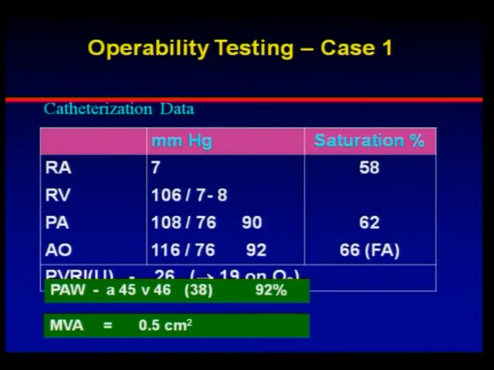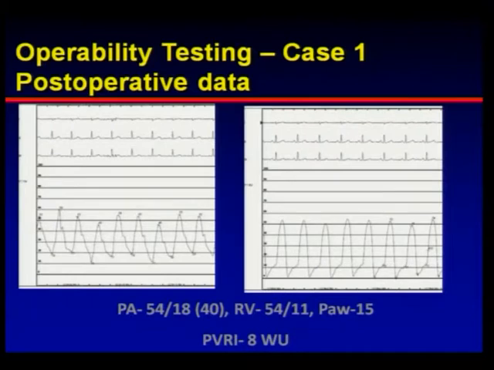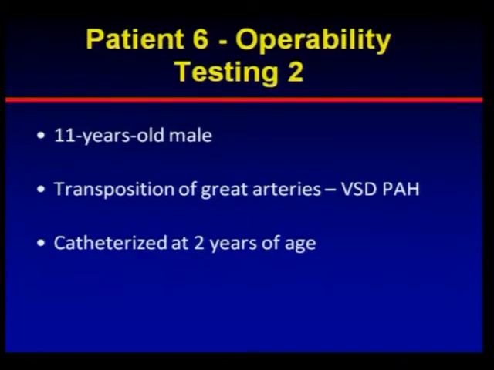So even if the PVRI is very high, which precludes a surgery in conventional wisdom, we thought it is severe MS that is contributing to both precapillary as well as postcapillary hypertension. So we decided to go ahead and operate upon this kid, and the kid is doing well now. This is the postoperative PA pressures. After 6 months of surgery, the PA pressure is 54/18 with a mean pressure of 40 with a PVRI of 8 Woods units. So maybe long-term results are not known, but most likely the patient will do well.